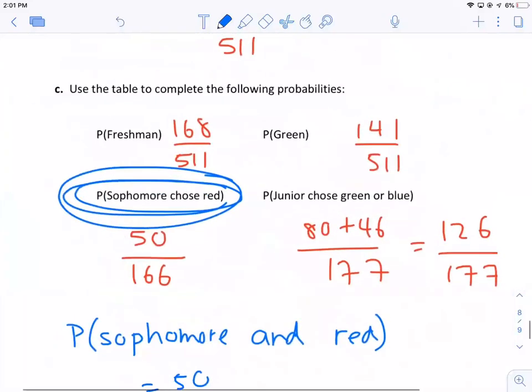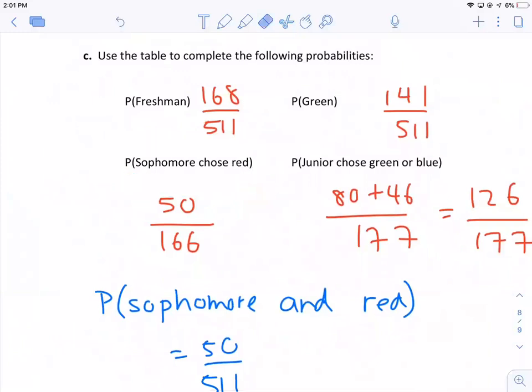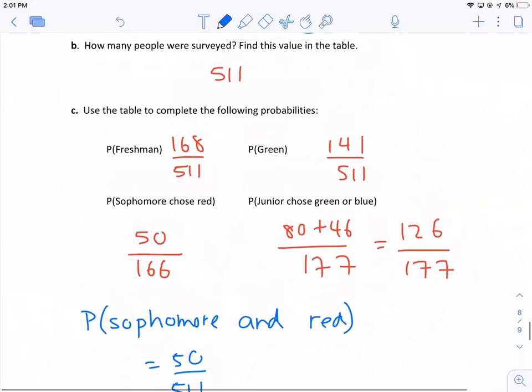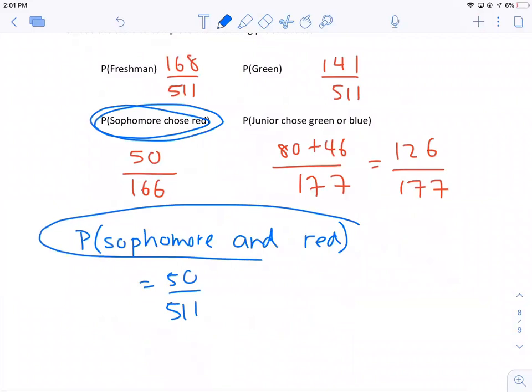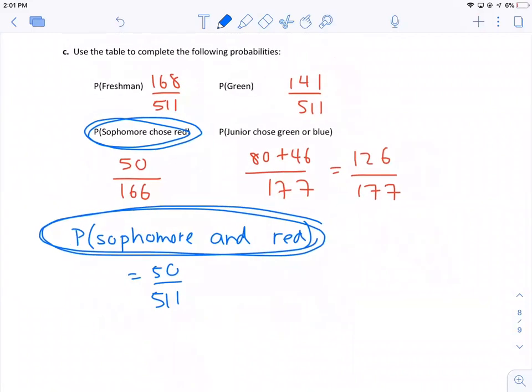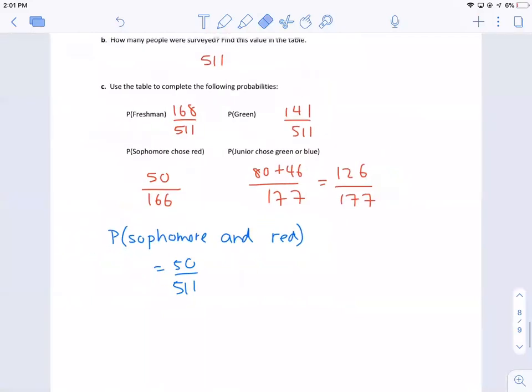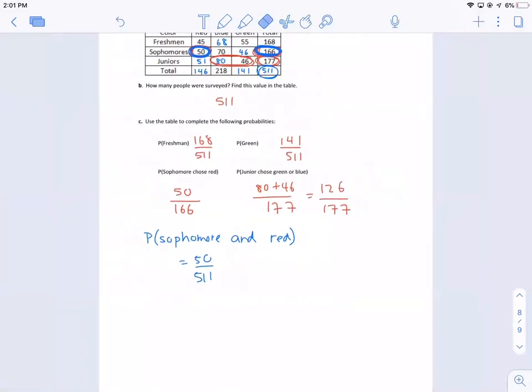There's a topic that is completely dedicated to the difference between these kinds of wordings. So this one is saying the probability that a sophomore, so out of the group of sophomores, what's the chance that a sophomore would choose red? And this is saying out of everyone surveyed, what's the probability that they were a sophomore and chose red? Right, if that's confusing, we will be talking about that a lot more later on.